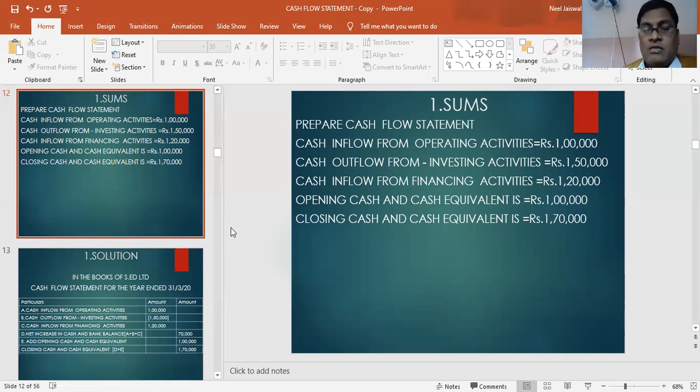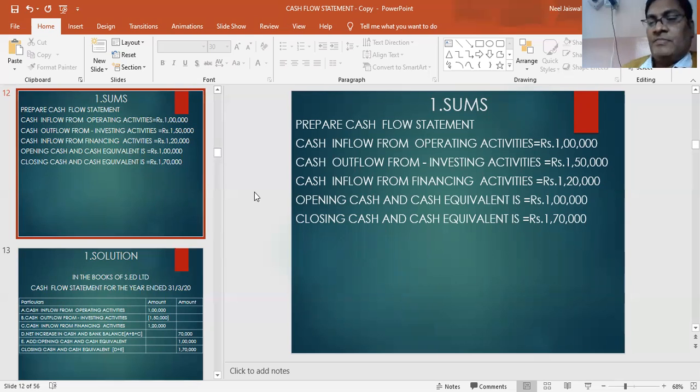Okay, very good. Cash inflow from operating activities is 1 lakh. Cash outflow from investing activities is 1,50,000. Cash inflow from financing activities is 1,20,000, and opening cash and cash equivalent given is 1 lakh, and closing cash and cash equivalent given is 70,000. Clear? This is the sum altogether.